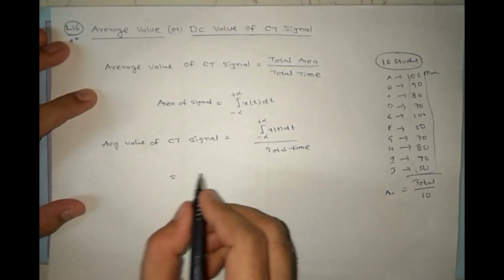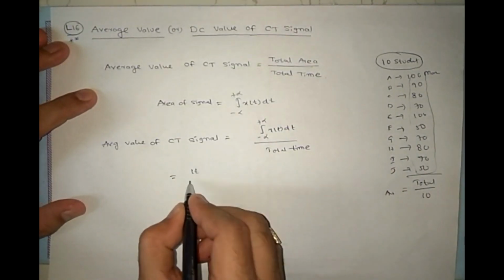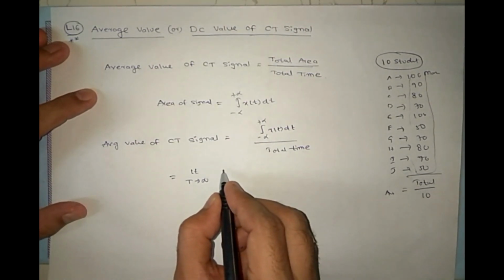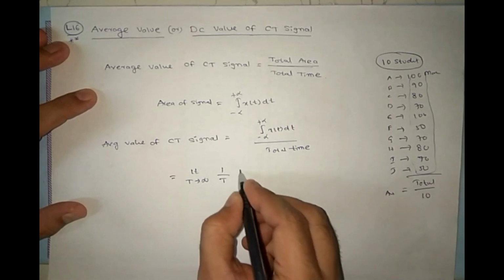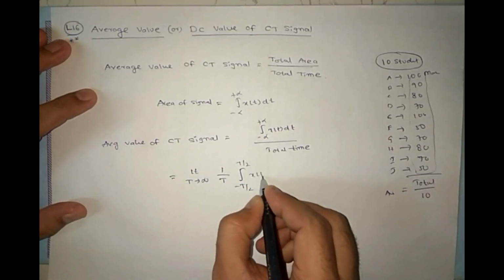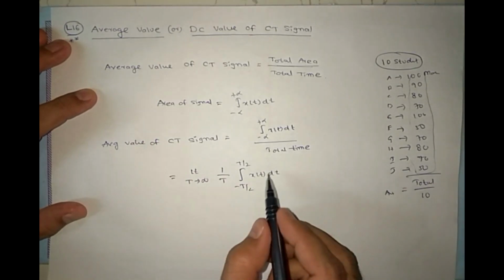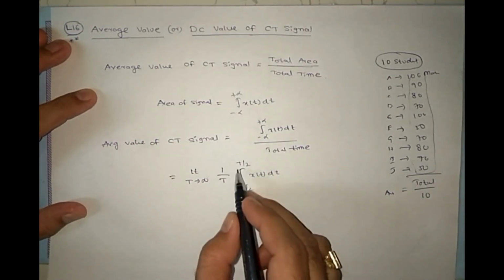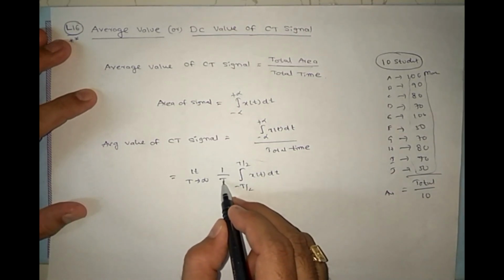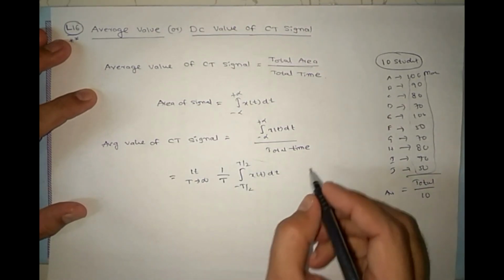So I will write this formula: limit T tends to infinity of 1 by T times the integral from minus T by 2 to T by 2 of x(t) dt. Total area is as T tends to infinity, and 1 by T is the total time.